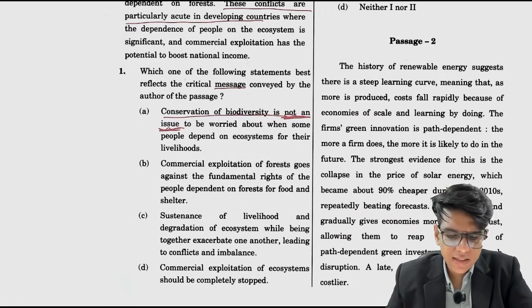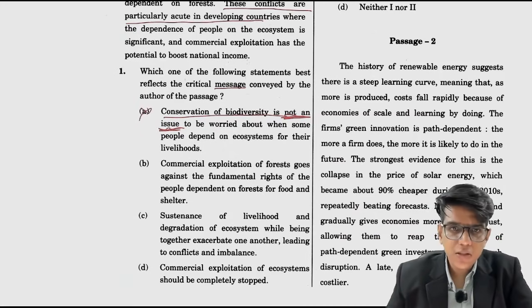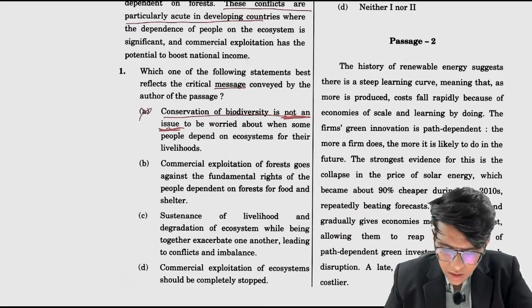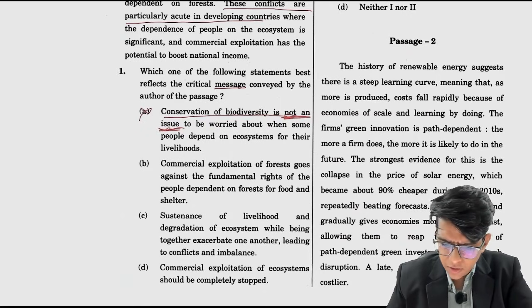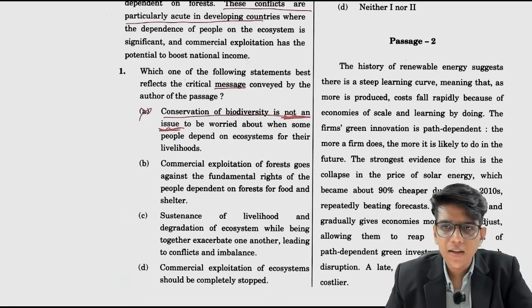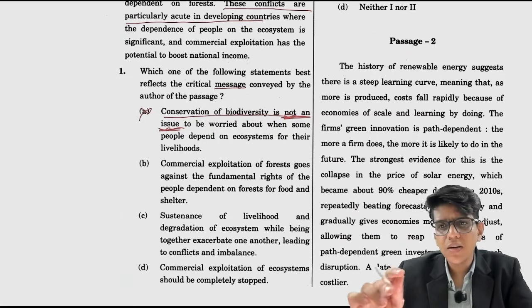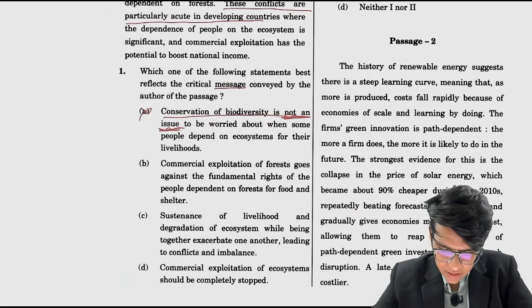So the conflict is highlighted. They are not saying that it is not an issue. So it is beyond the scope of the passage. We don't know. Commercial exploitation of forest goes against the fundamental right of the people dependent on forest for food and shelter. ठीक है? Now here also not relevant to our passage.